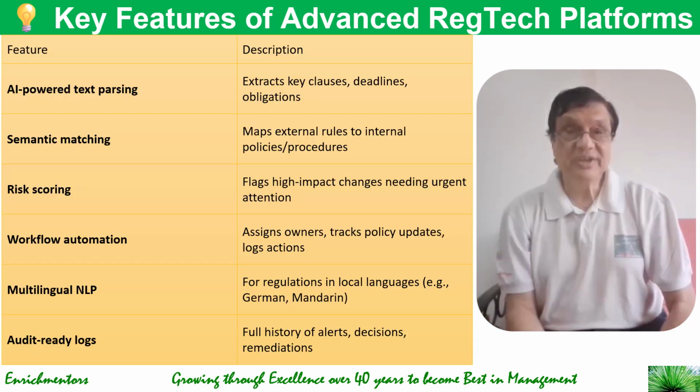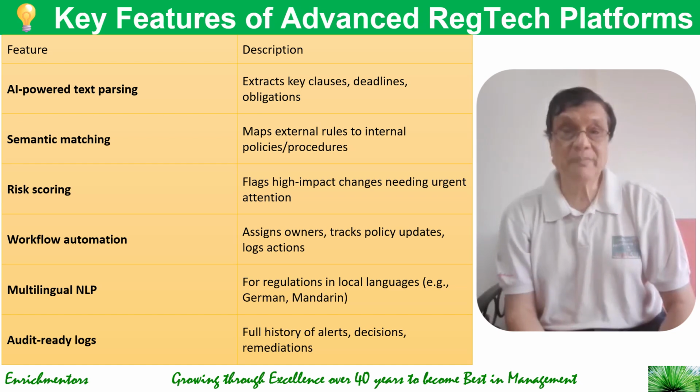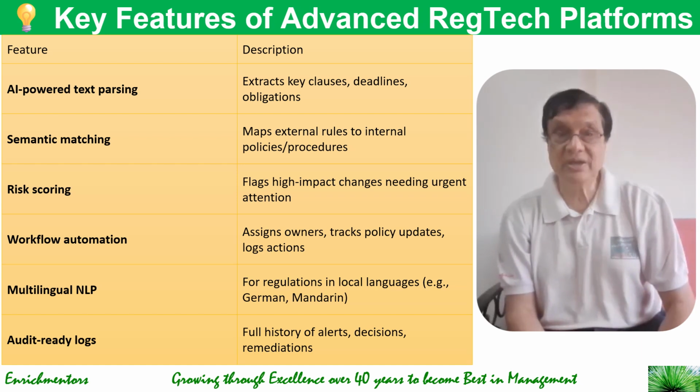And they can do AI-powered text parsing, in which they extract key clauses, deadlines, and obligations. They can do semantic matching, in which they map external rules to internal policies and procedures. They can do risk scoring, where they can flag high impact changes needing urgent attention.